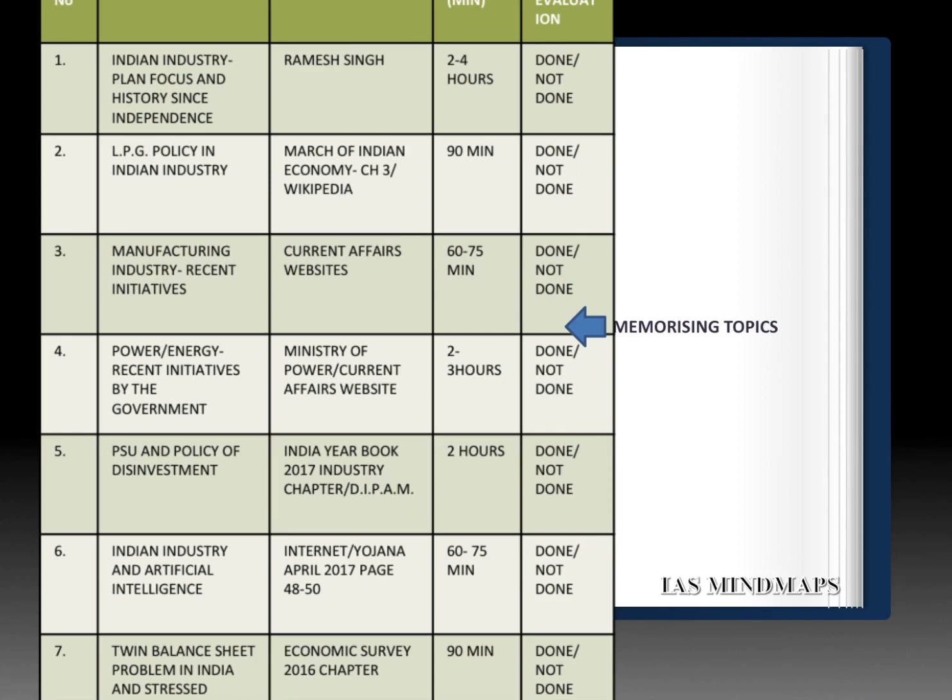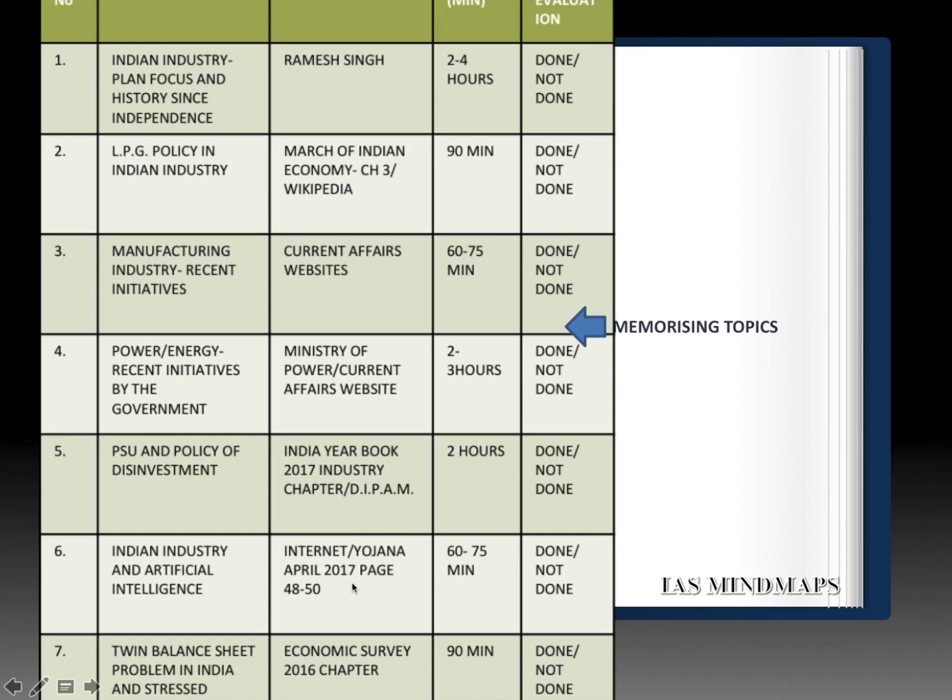Sixth area we have to focus on is automation or artificial intelligence and Indian industry. How will Indian industry cope up with automation? This can be seen from Yojana April 2017, page 48 till 50. A complete article is given here.